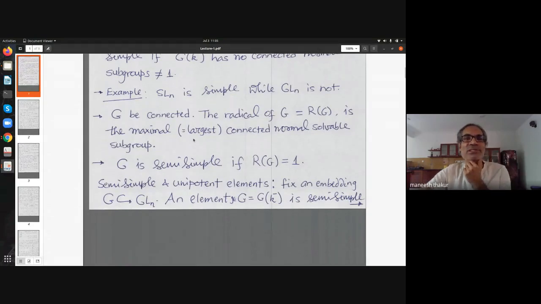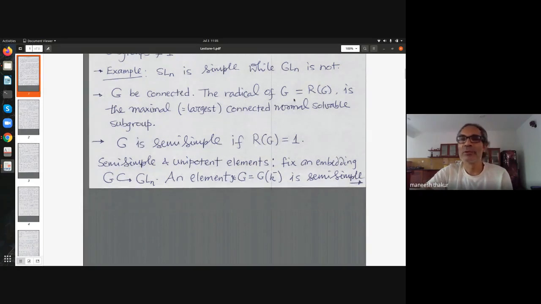So examples are the standard ones. SL_N, for example, the subgroup of GL_N defined by determinant equal to 1. That's a simple algebraic group. Whereas GL_N itself is not, because it has a connected center. And that's certainly not allowed when we talk of simplicity. Here again, connectedness is not needed really. I just put it there for some stupid reason.